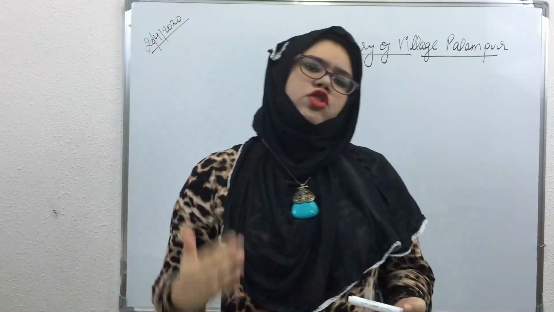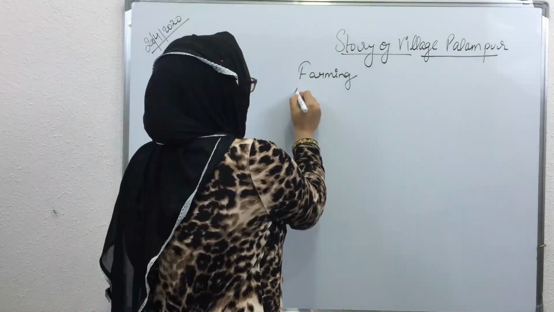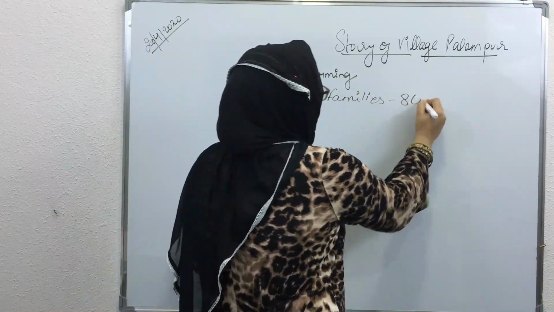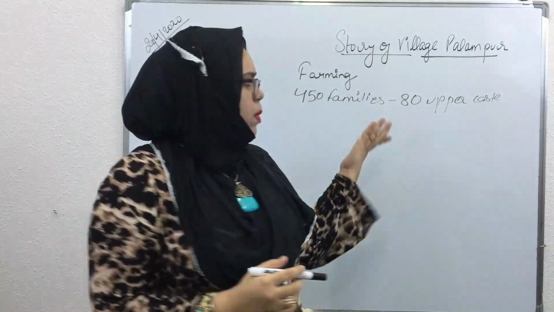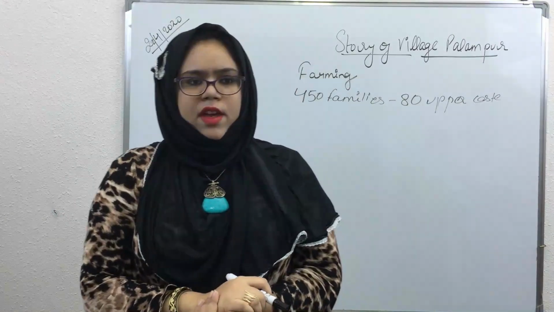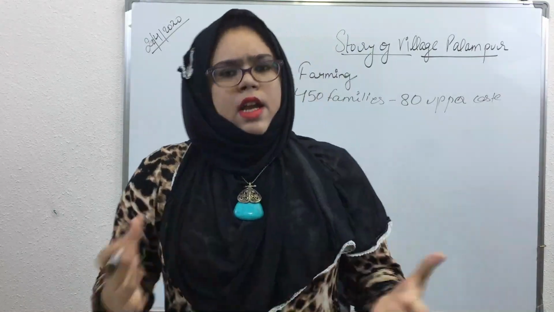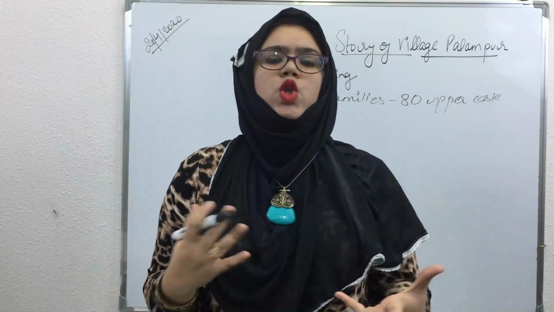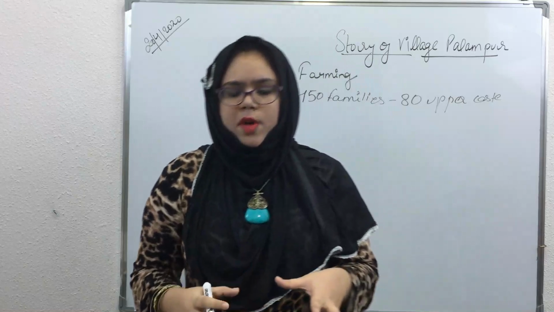Now if we talk about the families of the village Palampur, how many families are there nearly? There are a total of 450 families living in Palampur, out of which 80 families belong to the upper caste. These families have houses made of bricks, and they are living in a well organized way. Apart from the 80 families, there are other families. Nearly one-third of the population in village Palampur belongs to Dalits, scheduled caste, and they live in houses of mud and straw.